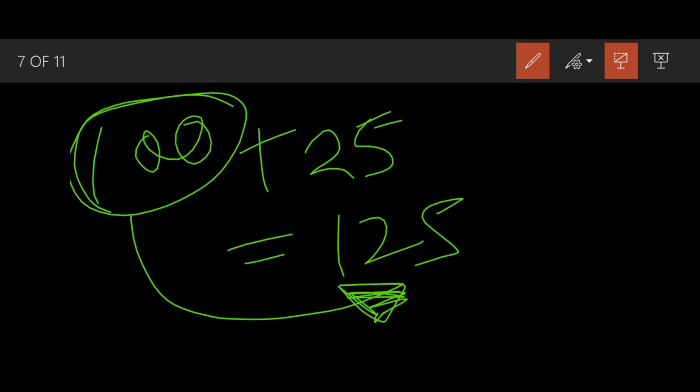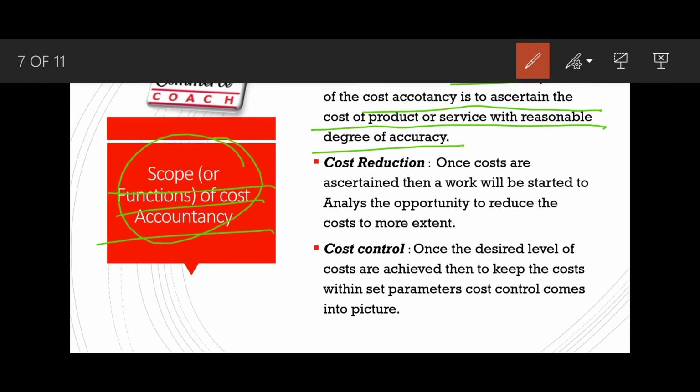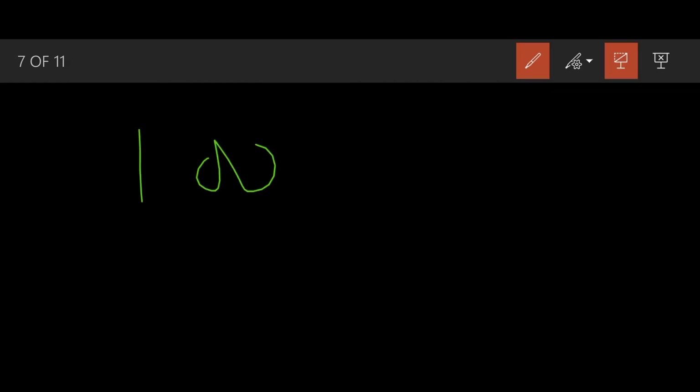But what if you do not know this? Then you would not be able to determine this selling price. So this is very important. So cost ascertainment is very important if you want to set the selling price for your product or service.